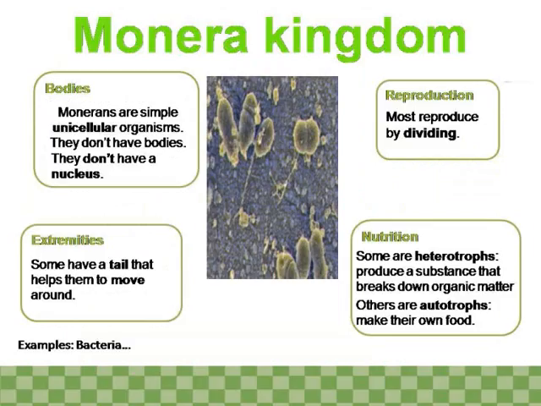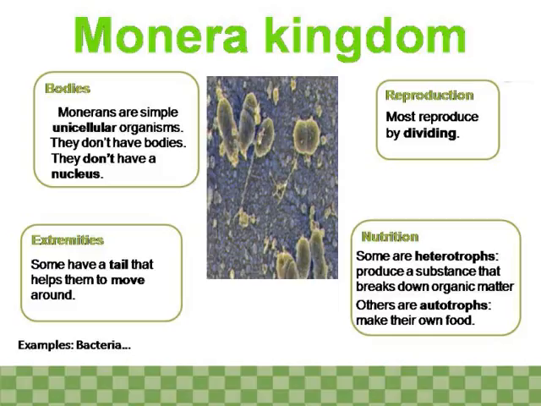Monera kingdom. Bacteria. Bodies. Monerons are simple unicellular organisms. They don't have organs. They don't have a nucleus. Extremities.